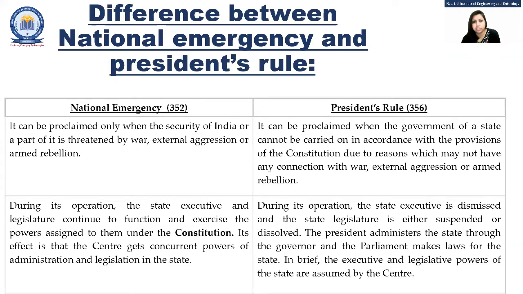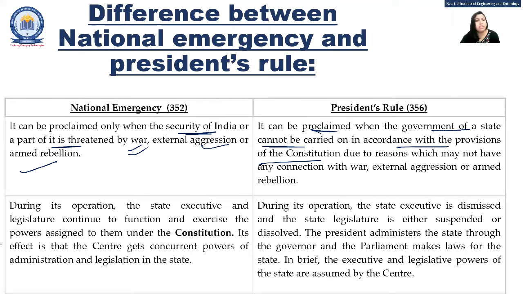So what is basically the difference between national emergency and the president's rule, or simply national emergency and the state emergency? The first one can be proclaimed only when the security of India or part of it is threatened by a situation like war, external aggression or armed rebellion. But when we talk about the state emergency, it is when there is constitutional failure in the state. It can be proclaimed when the government of a state can't be carried on in accordance with the provisions of the constitution, for reasons which cannot always be connected with war, aggression or armed rebellion. Regardless of those reasons, if the constitutional machinery fails, at that time also the president's rule can be imposed.